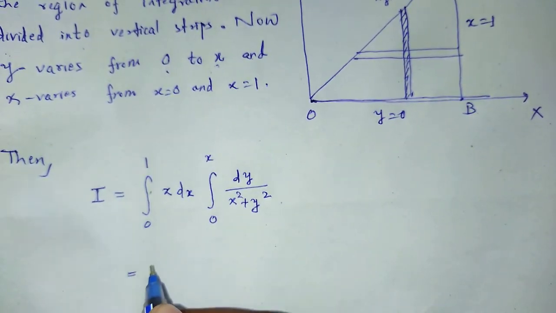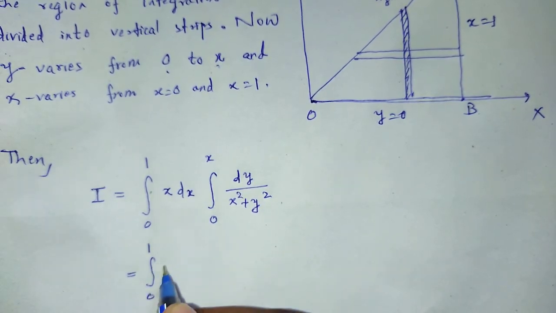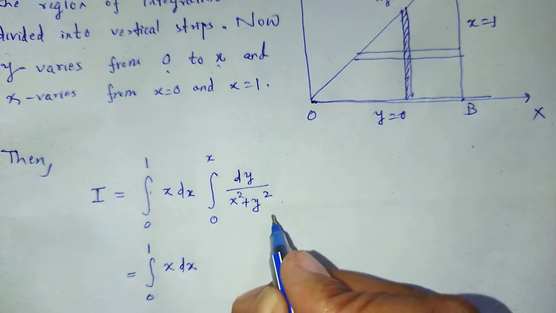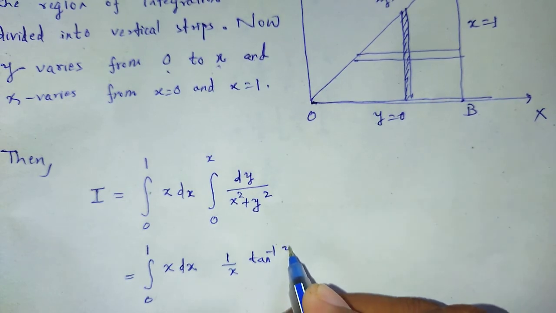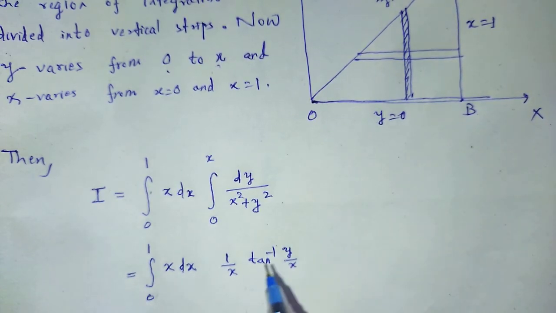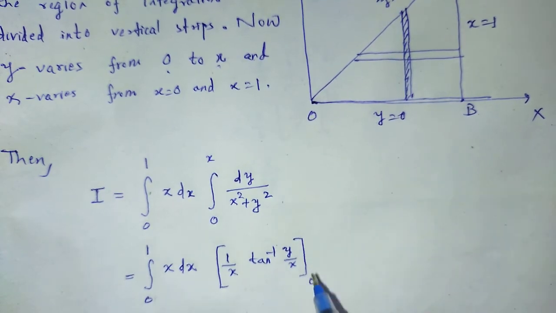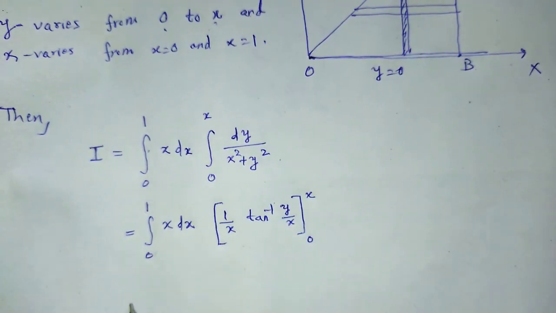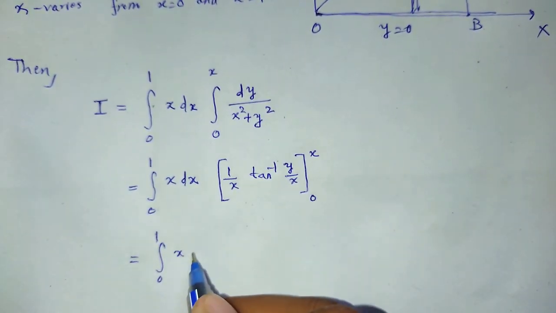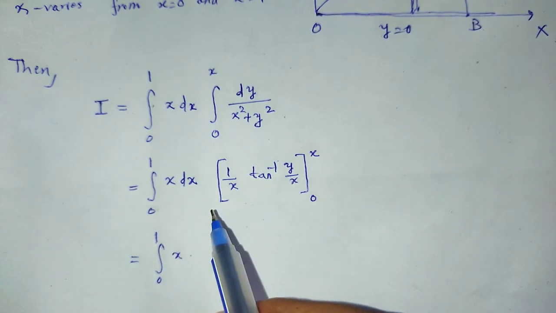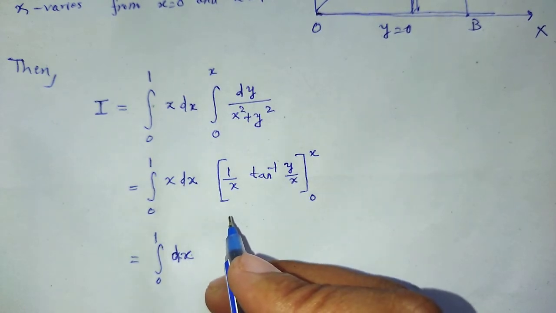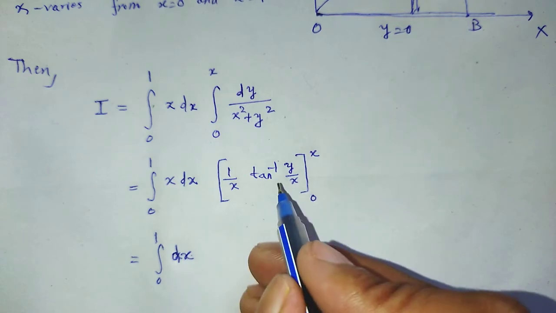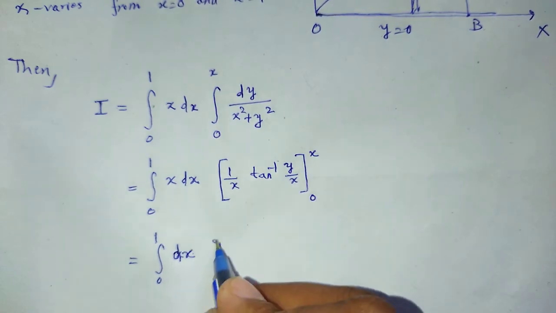Solving this integral, we get 1 by x tan inverse y by x, with limits from 0 to x, is equal to the integration over 0 to 1 of dx, and this is pi by 4.